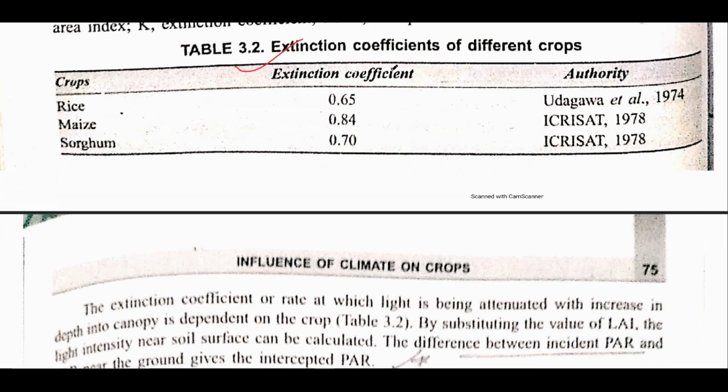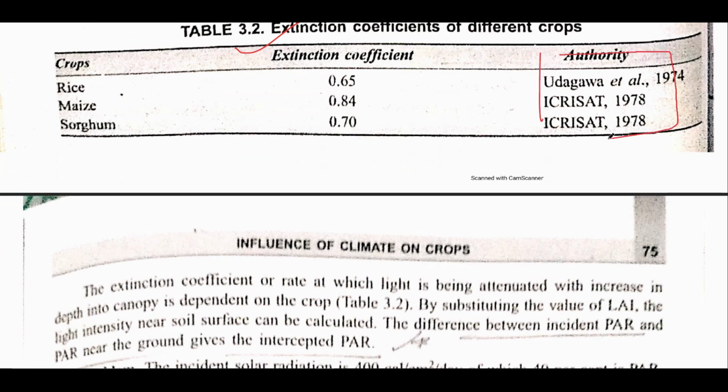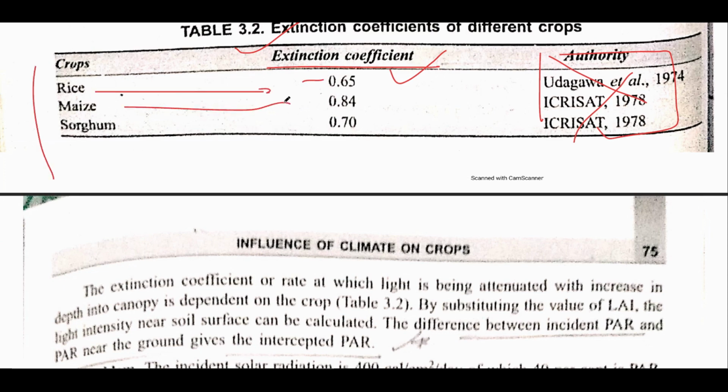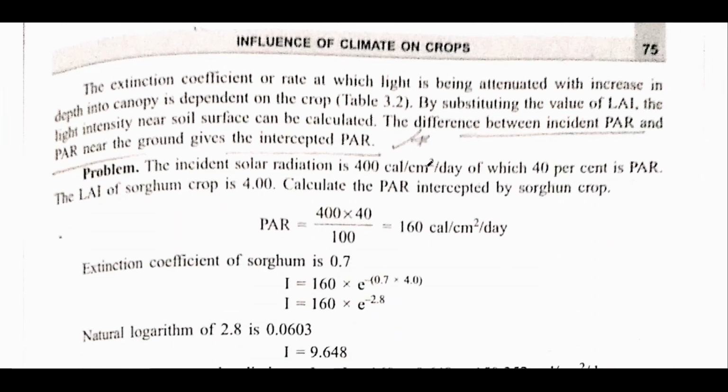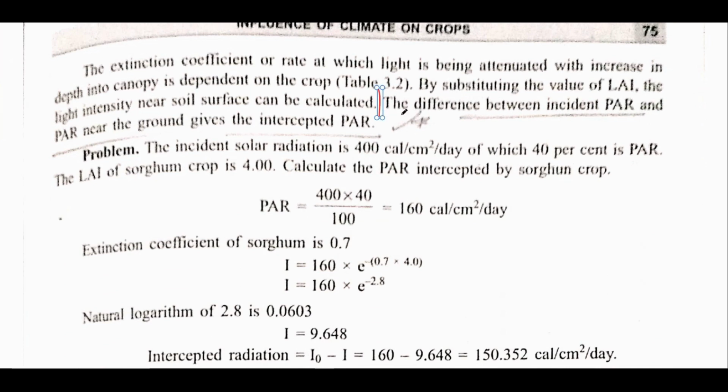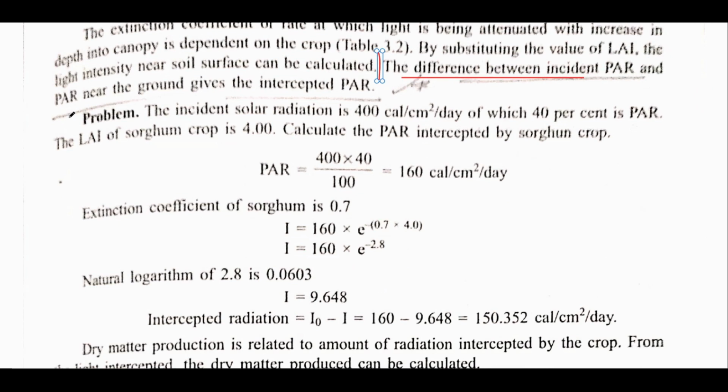See, this table is very important. The authority is not important, you can skip this. The important part you need to remember is the extinction coefficient of various crops. Like for rice it is 0.65, for maize it is 0.84, for sorghum it is 0.70. So do remember this.